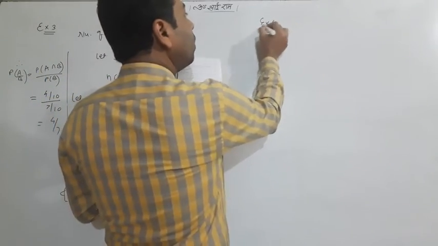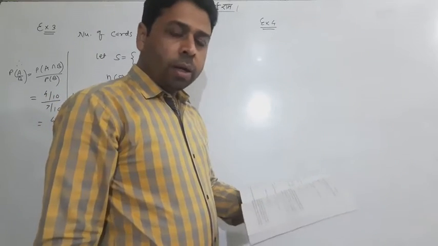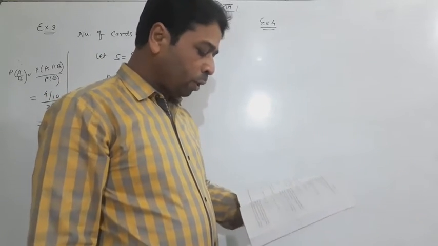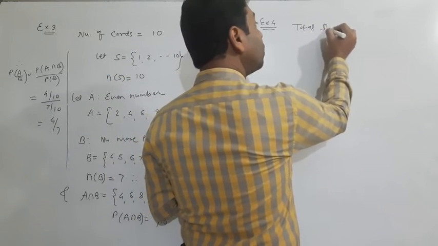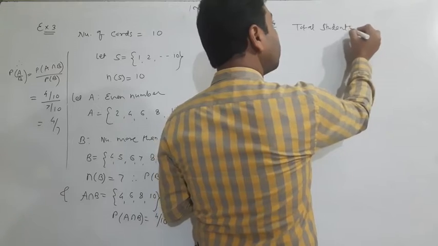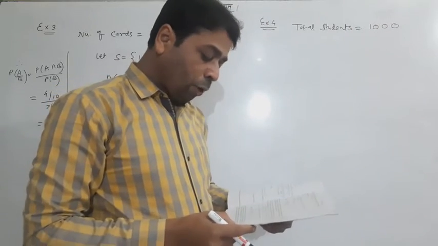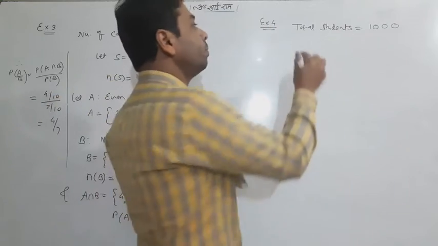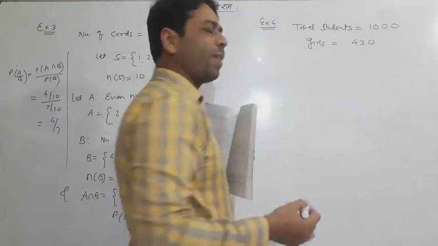Now let me tell you example number 4. It is again a very good question. In a school, there are 1,000 students. Total students we have 1,000, out of which 430 are girls. Girls are 430. Rest are boys.